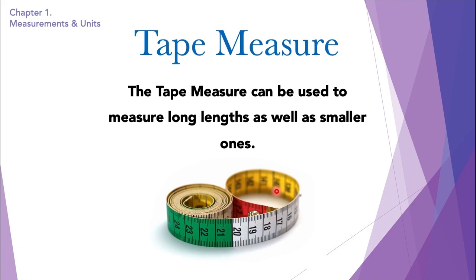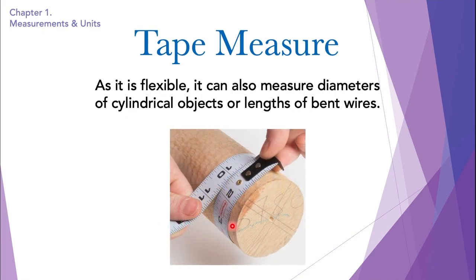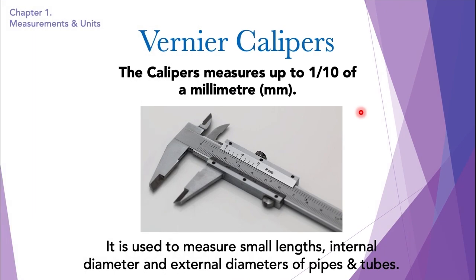The tape measure can be used to measure long lengths as well. And because the tape is flexible, it can also measure diameters of cylindrical objects or lengths of bent wires. Okay, so this was the tape measure and the meter rule. Now let's move ahead onto the vernier calipers.